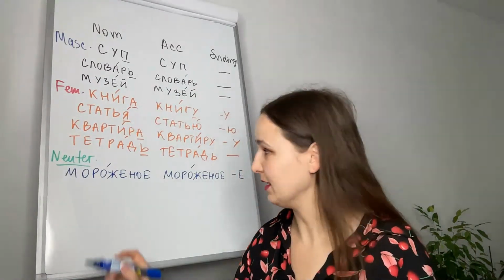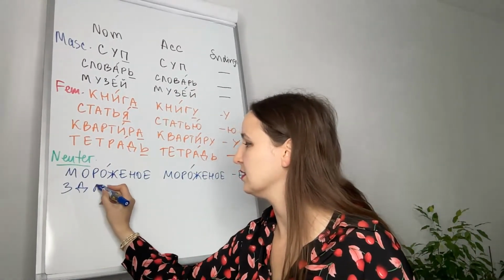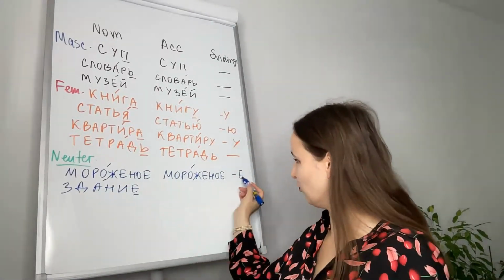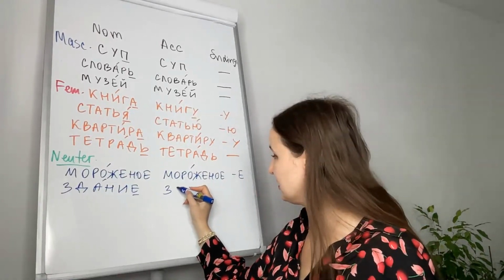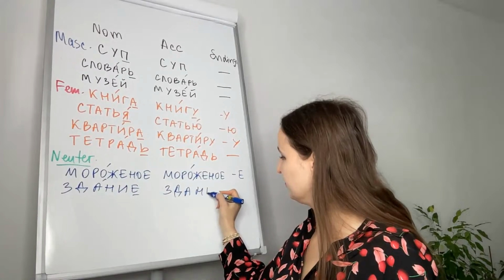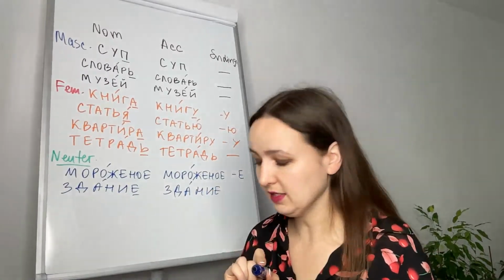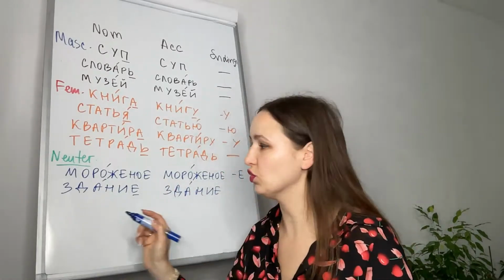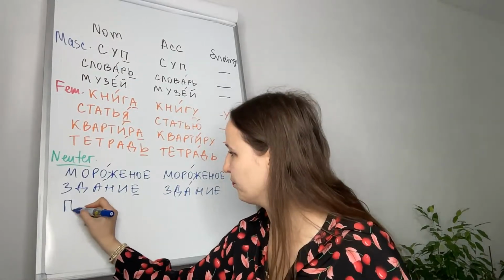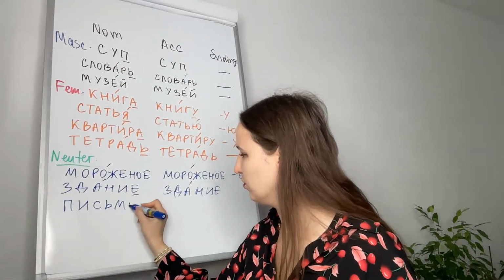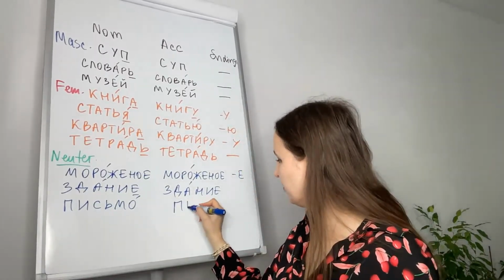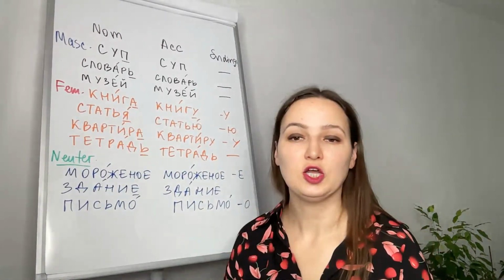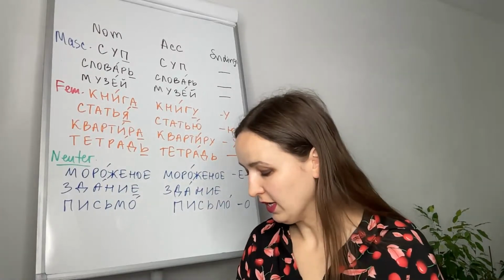Дальше. Здание is a building, ends in е, and of course it will remain the same too. And another one with о, because nouns that end in о are neuter too, like письмо. Письмо will remain the same, with о ending. Хорошо. Now plural.